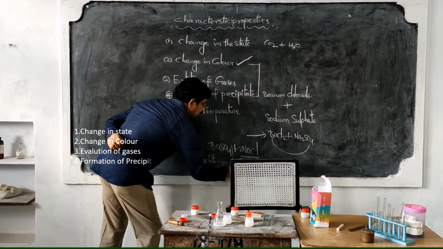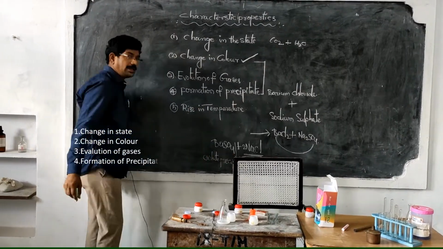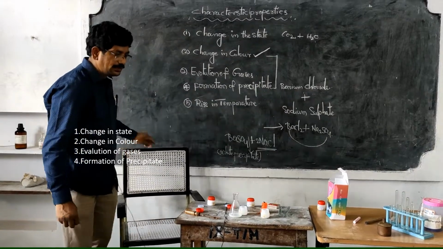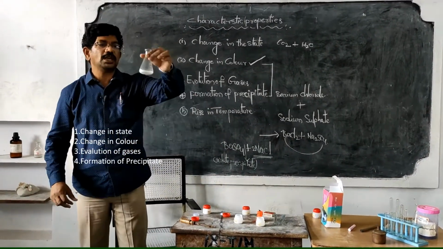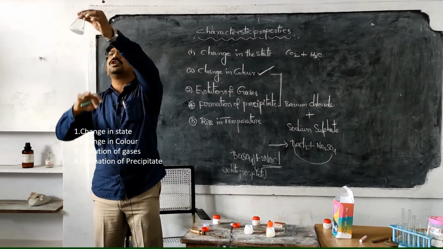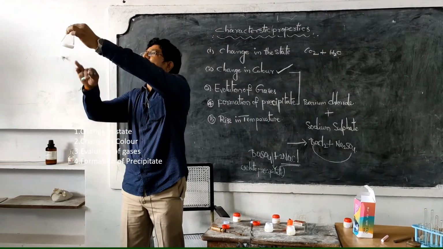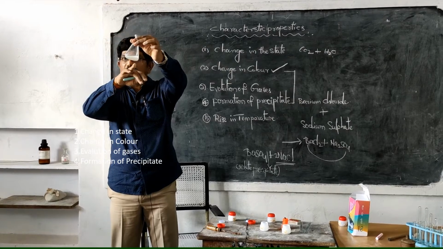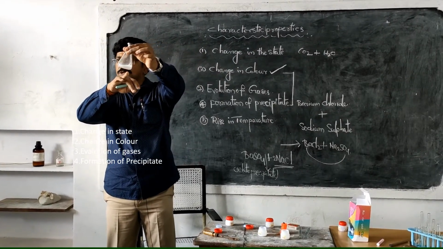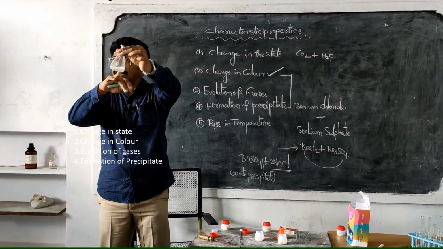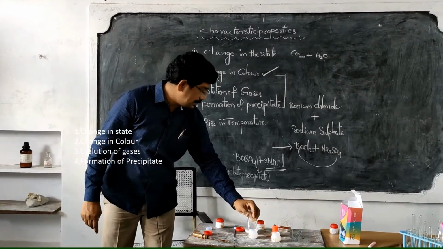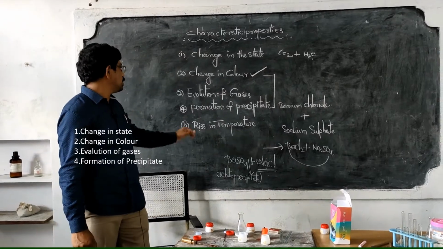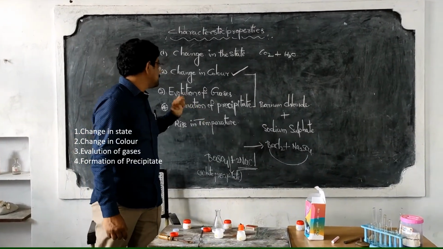This precipitate is white in color. So some undissolved substance is formed here. See this one. This is insoluble in water. Observe this one. Do you find the powdery substance which is insoluble in water? This insoluble substance which is formed at the end of the chemical reaction is known as what we call it? Precipitate. So formation of precipitate is observed here.